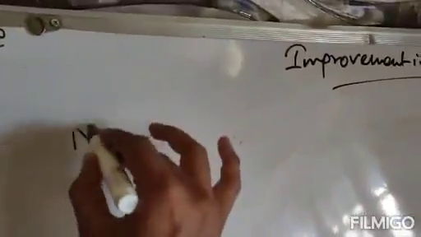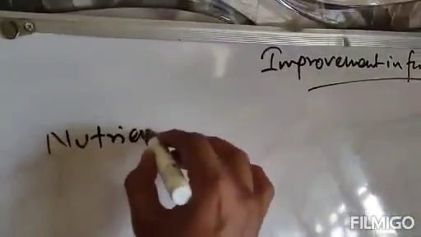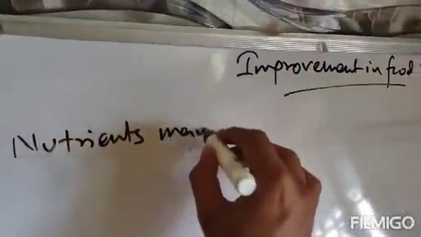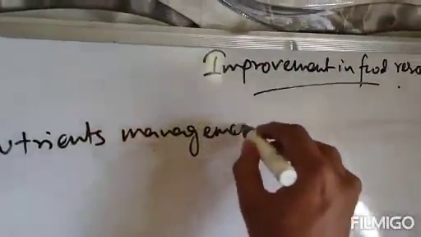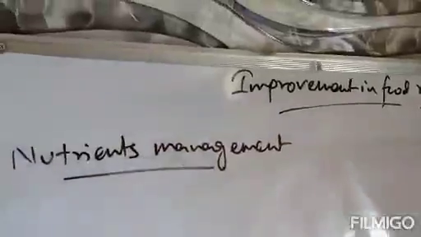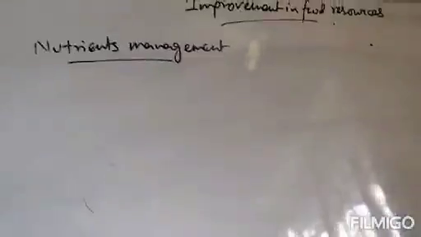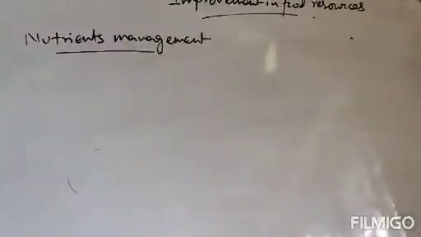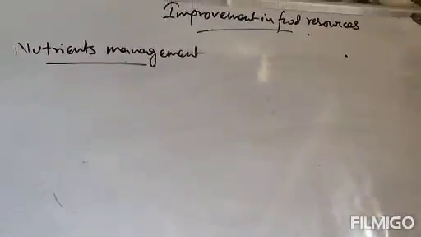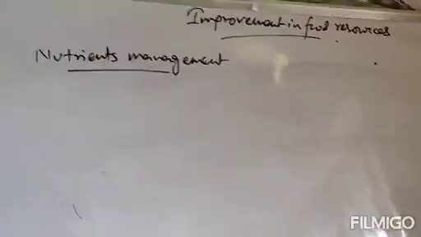Nutrients management. Like animals, like humans, plants also require nutrients for their growth and development. And what are the nutrients?